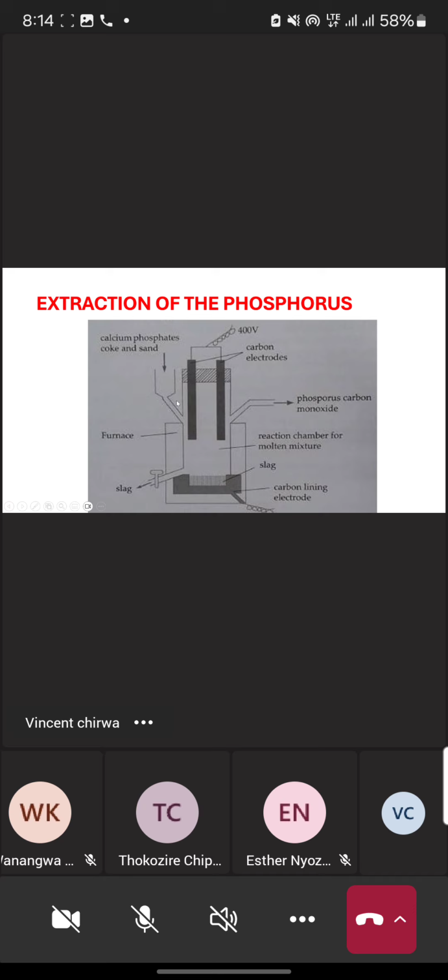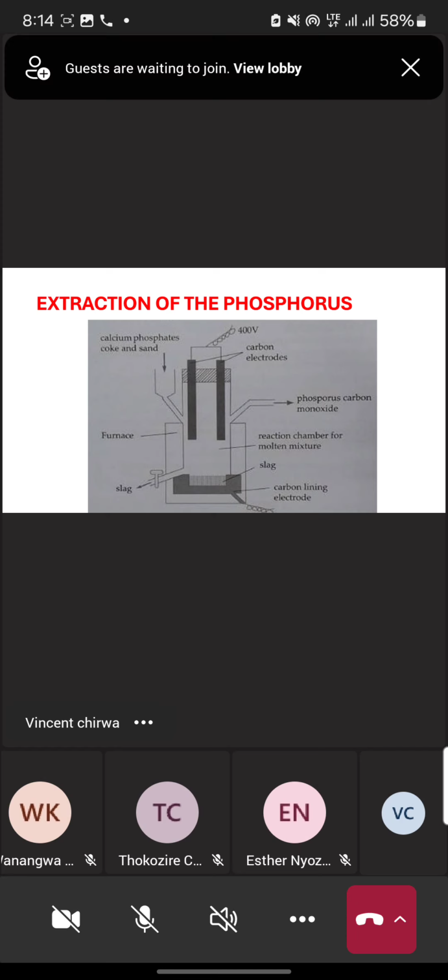First, we have this inlet. The first point of our diagram is the inlet, because it is the inlet which brings in the substances or the reactants for the reaction to start taking place.